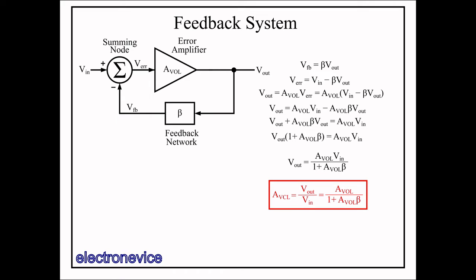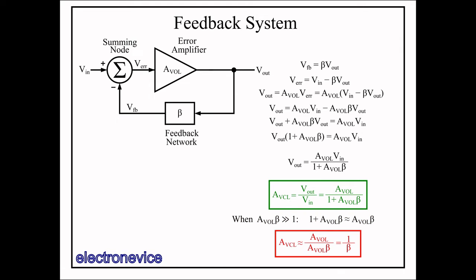Again, while I've put voltages here, it can work with currents or other kinds of signals, including digital or differential signals. So the first thing we're going to do here is see what happens when AVOL approaches infinity. When AVOL times beta is much greater than 1, then 1 plus AVOL times beta is approximately equal to AVOL times beta, and thus, the open-loop gains in the numerator and denominator of the closed-loop gain equation cancel out, and the closed-loop gain is approximately equal to 1 over beta.